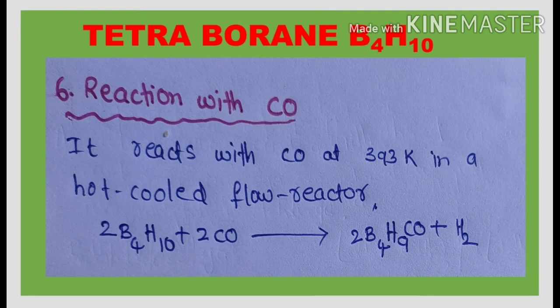Now we go for the reaction with CO. CO means carbon monoxide. Carbon monoxide also acts as the Lewis base. In the carbon monoxide, one lone electron pair is there on the carbon and one lone electron pair is there on the oxygen atom. So here this carbon monoxide reacts with the tetraborane from the side of the carbon and forms a complex compound along with the release of the hydrogen gas.